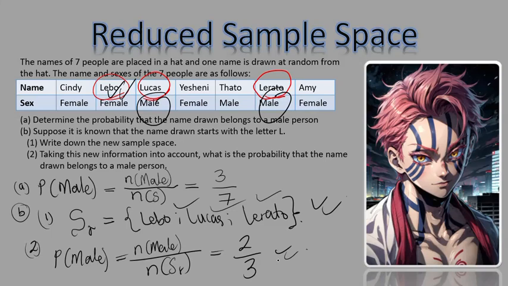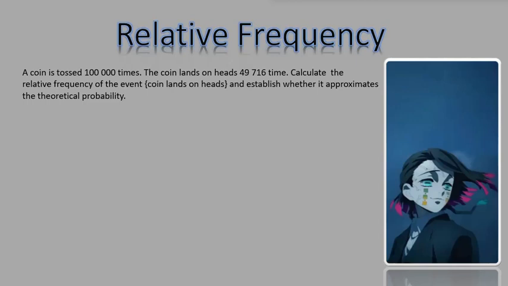Now let's go to what we call relative frequency. So for relative frequency, we have a question like this one. It says a coin is tossed 100,000 times. The coin lands on heads 49,716 times. Calculate the relative frequency of the event. The event is the coin landing on heads. And then establish whether it approximates the theoretical probability.